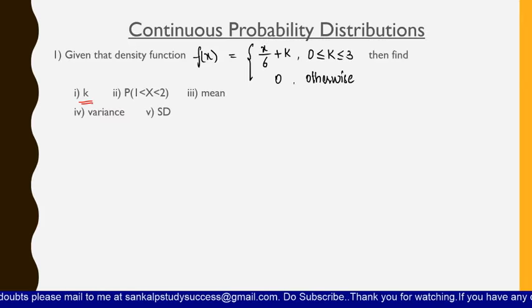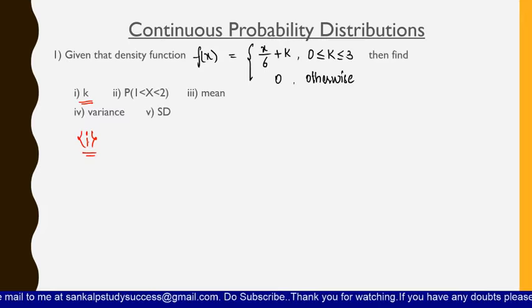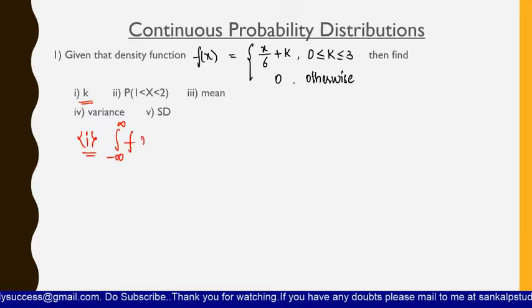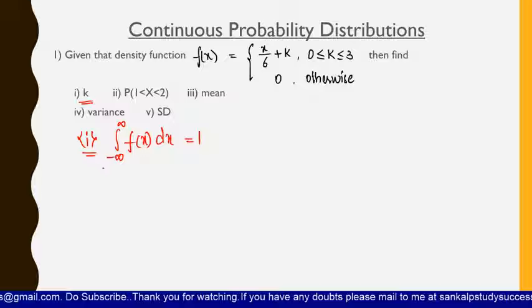We have to find out the k value. How do we find the k value? The sum of all probabilities is equal to 1, which is what we were doing till now. But in the continuous probability distribution, we have to integrate from minus infinity to plus infinity. The integral of f of x dx is equal to 1. So what will be the limits? From 0 to 3.